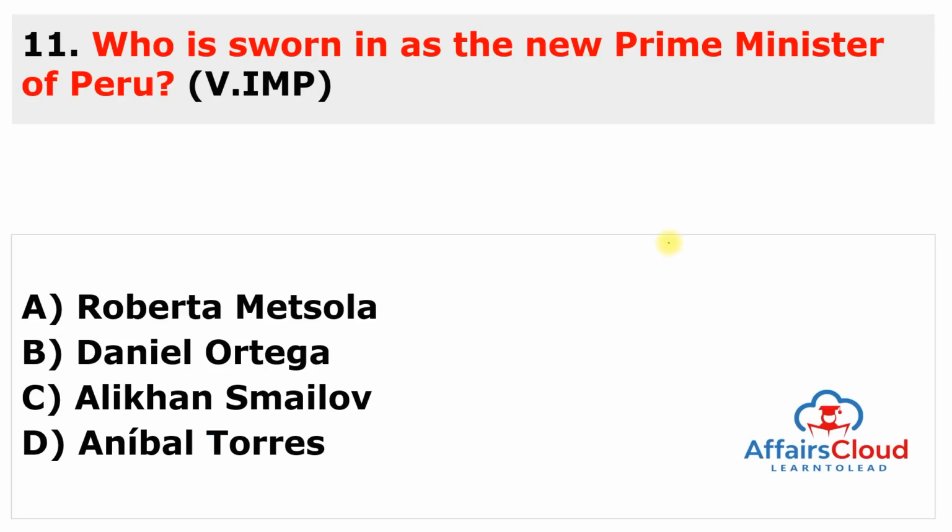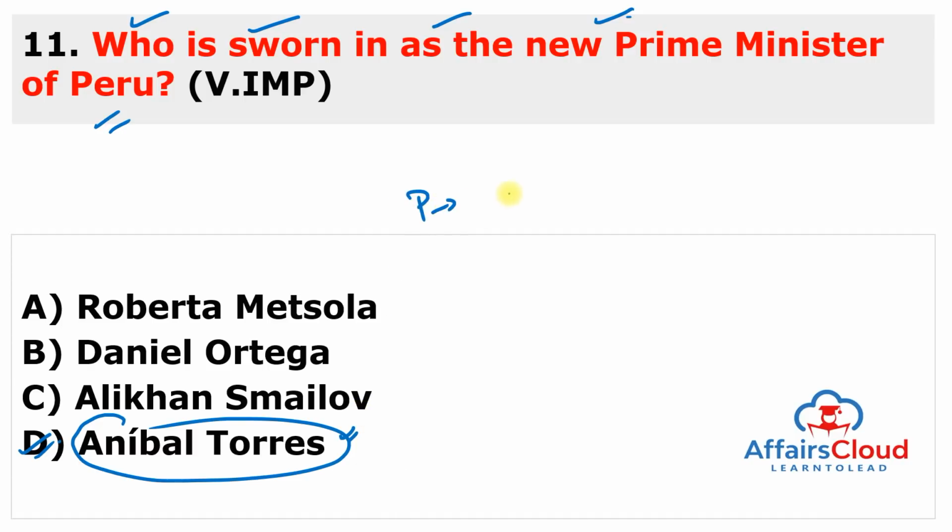Moving to next question. Who is sworn in as the new Prime Minister of Peru? So just remember the question as same as in the slide. This is a static question and the name is Aníbal Torres, who was the former Justice Minister, now the new Prime Minister of Peru. Name is Aníbal Torres. And you can also remember the name of the president. President is Pedro Castillo. And remember, Peru's capital is Lima and currency is Sol.